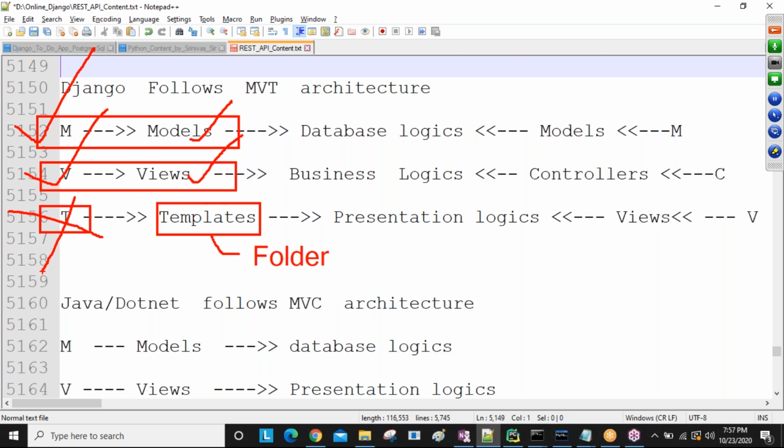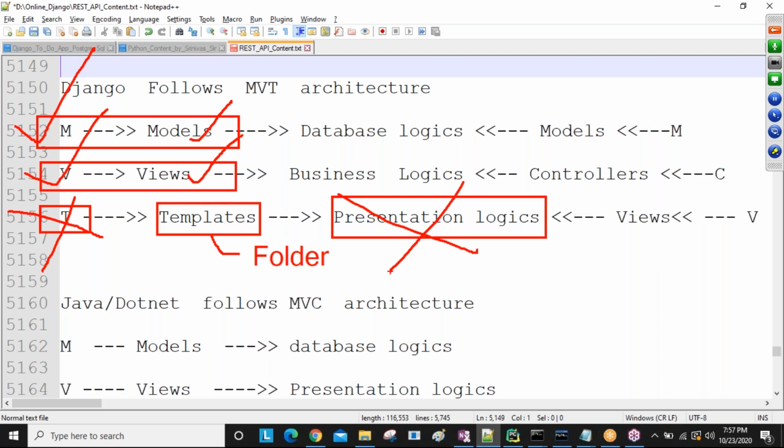What is the reason? Using the database you are handling data, using views you are handling business logic. So templates are not coming, and without templates you are unable to add presentation. Then for your application, is templates not required, or is presentation not required? People are asking, guys.